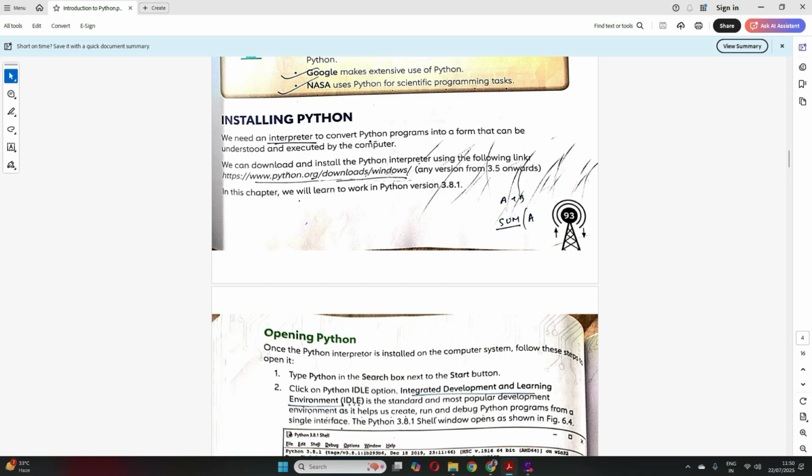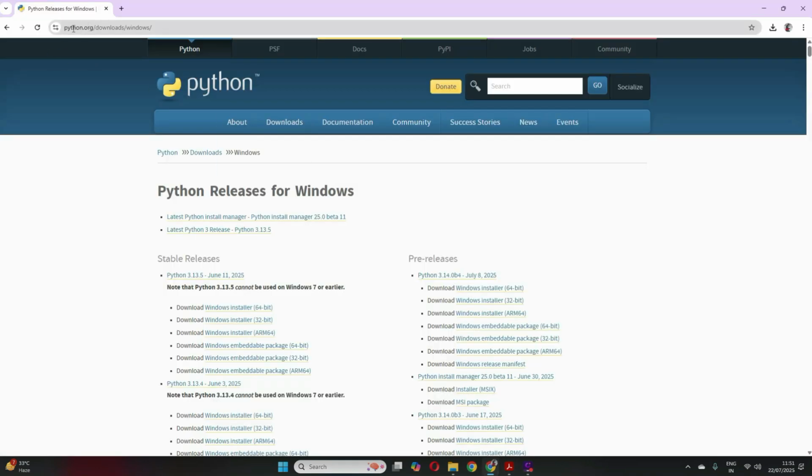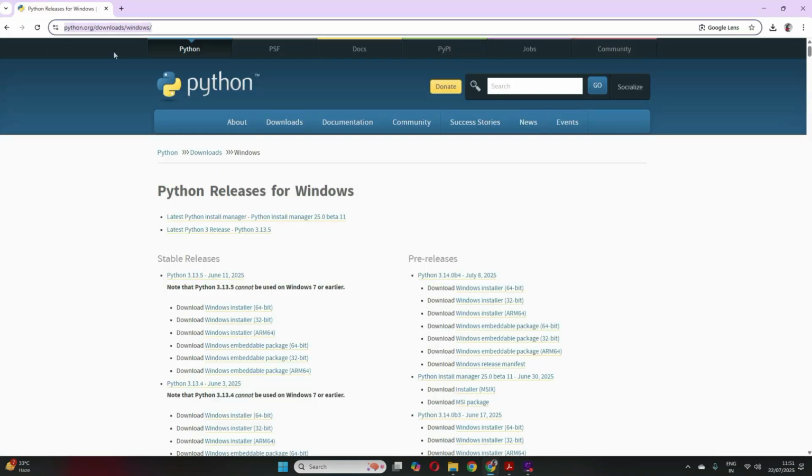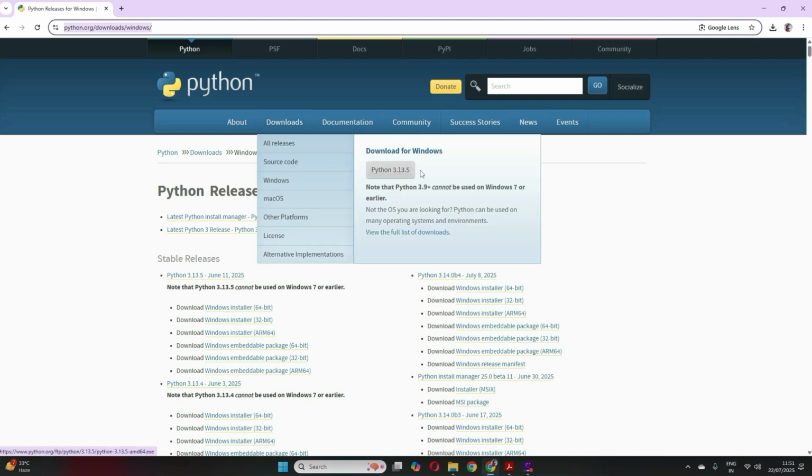So let's try to install Python. You need to go to this path that is already mentioned here, python.org downloads windows. It's for Windows. If you have any other OS, you can go accordingly, right? So I've already opened this for you. You just need to go and download Python for Windows here. Click on this, and when you click, you will get the exe file.